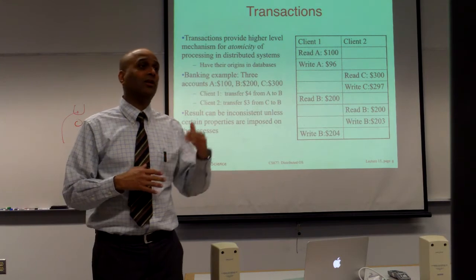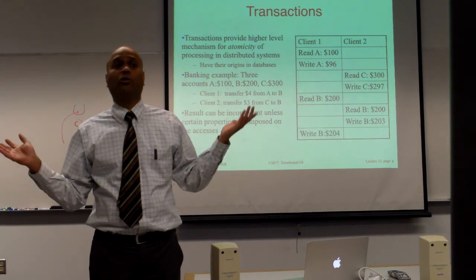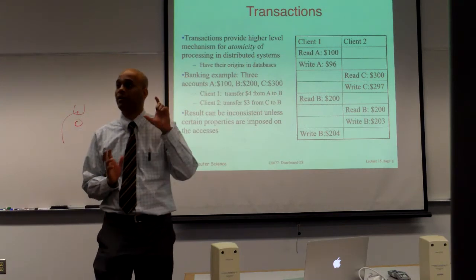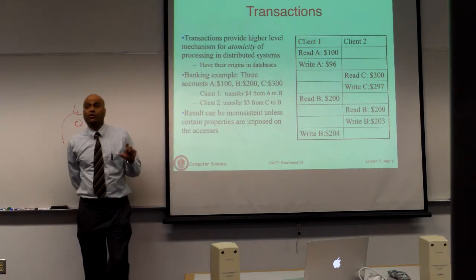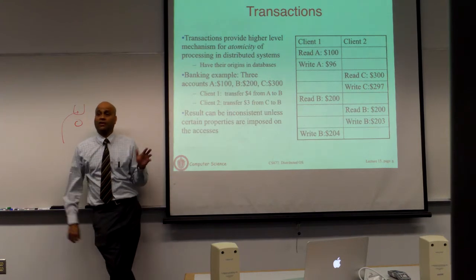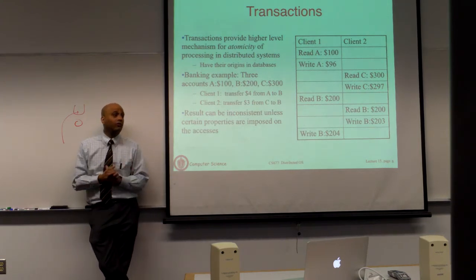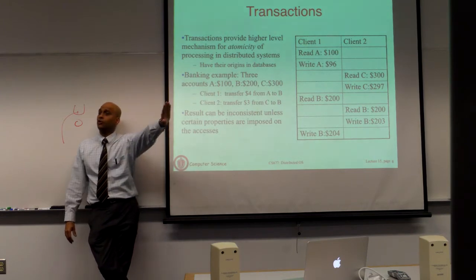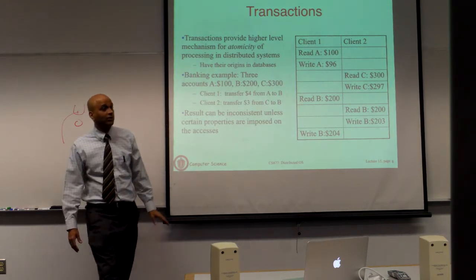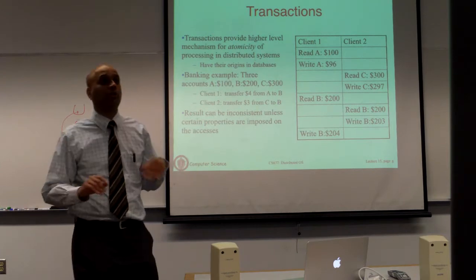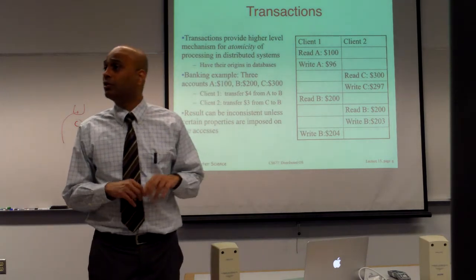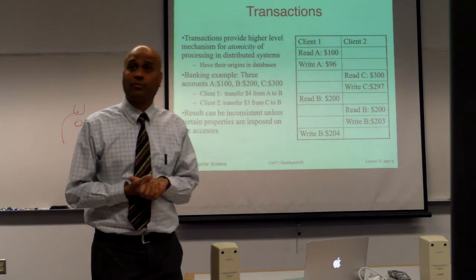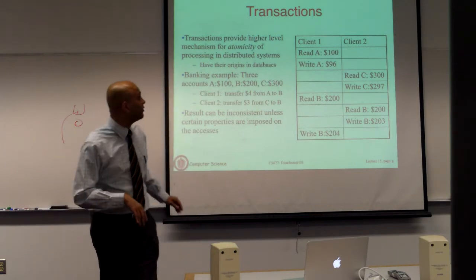You will not have a scenario where half the instructions executed and the other half did not. The system guarantees that the entire block is either going to all execute successfully, or if there's a crash or anything goes wrong, nothing would have executed. The system will undo the impact of the half that executed if the other half didn't, so it will look like nothing executed at all. This property is referred to as atomicity.